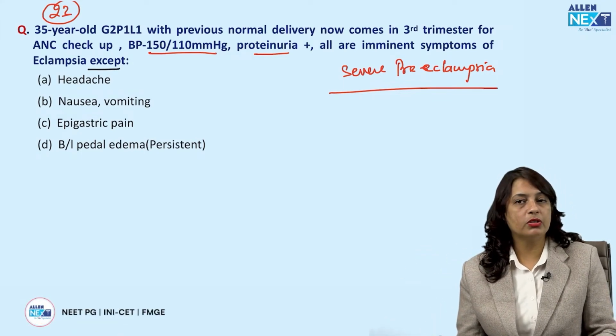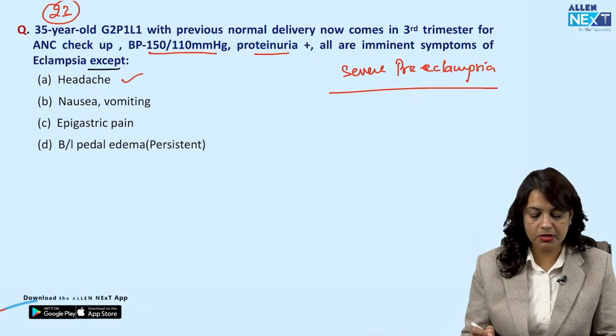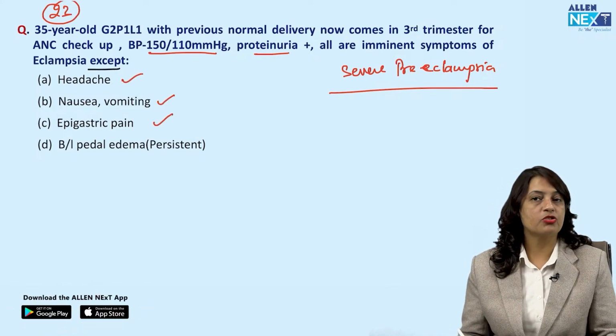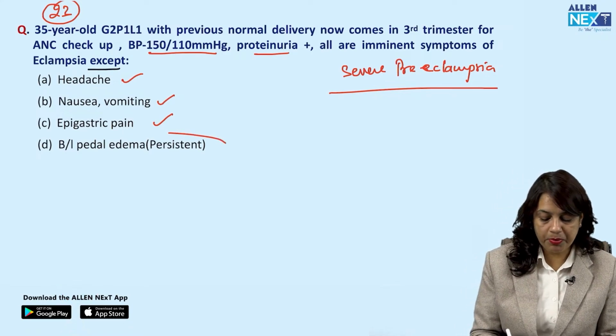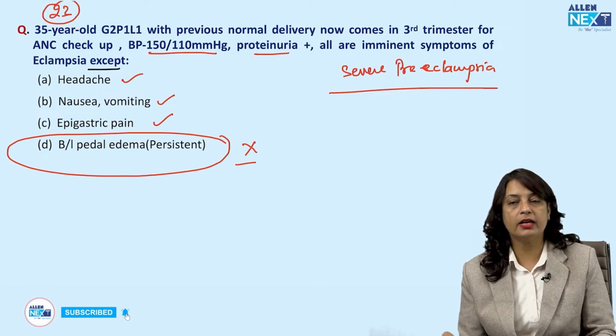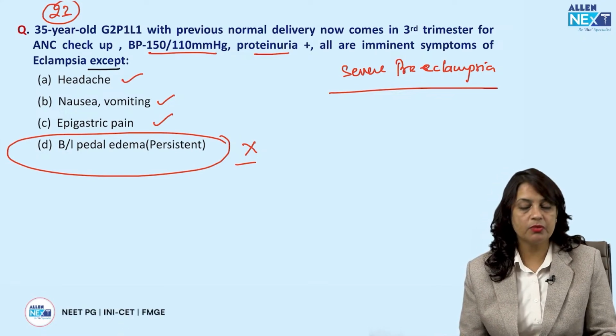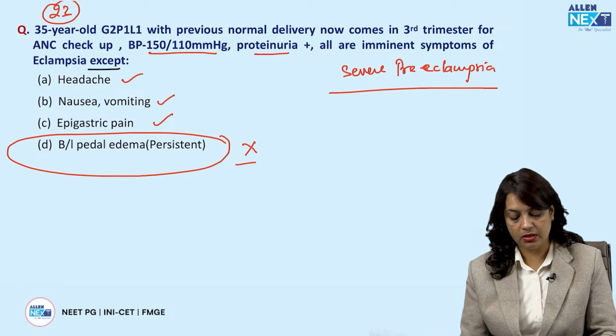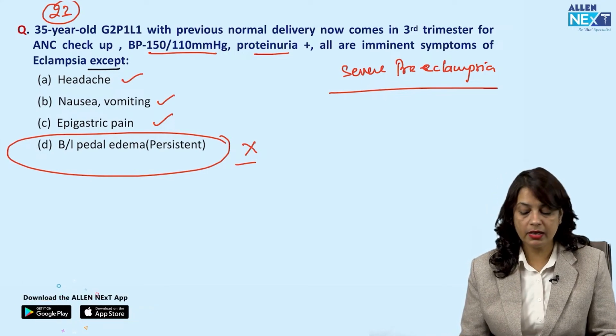Now, if you talk about the symptoms, then headache is a symptom, nausea, vomiting, epigastric pain is a symptom, but pedal edema, which is persistent, is not included in the criteria that decides the imminent symptoms of impending eclampsia. So, answer to this question is pedal edema.